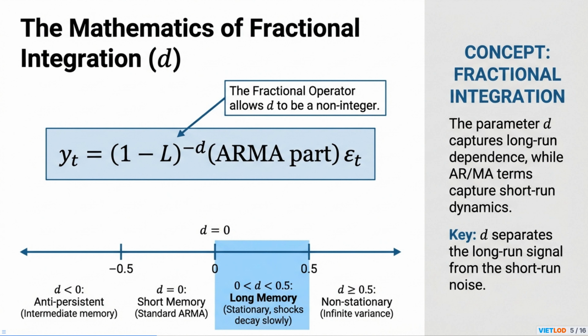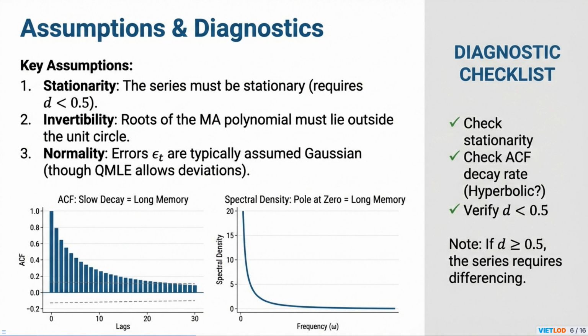If d is less than 0, it indicates anti-persistent or intermediate memory. When d equals 0, we have a short memory standard ARMA process. The most interesting case for long memory is when d is between 0 and 0.5, signifying a stationary process where shocks decay slowly. If d is greater than or equal to 0.5, the process becomes non-stationary with infinite variance.